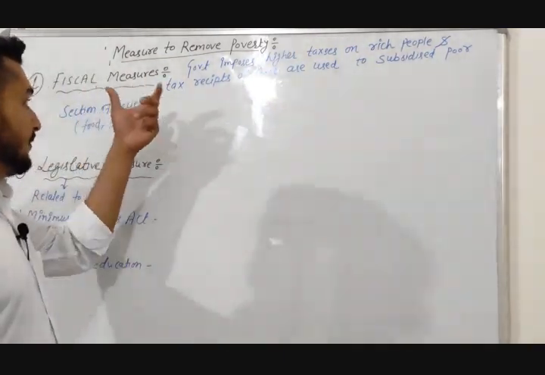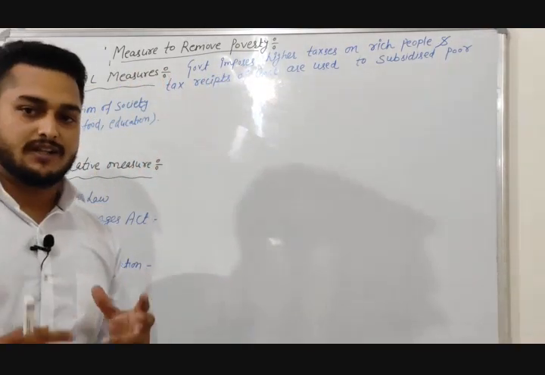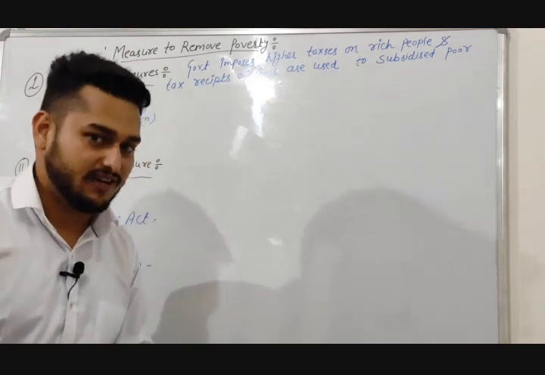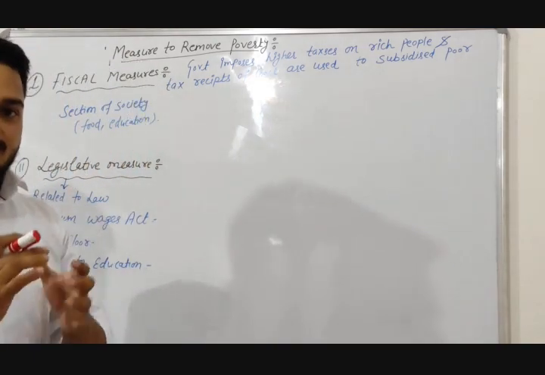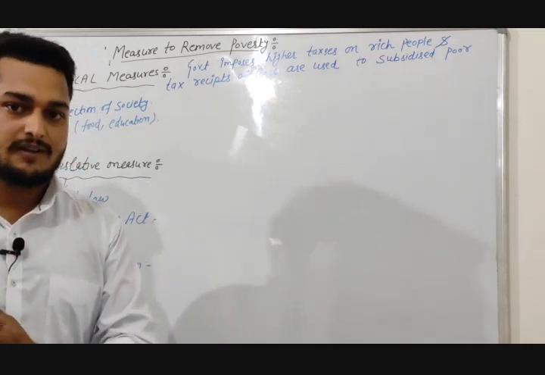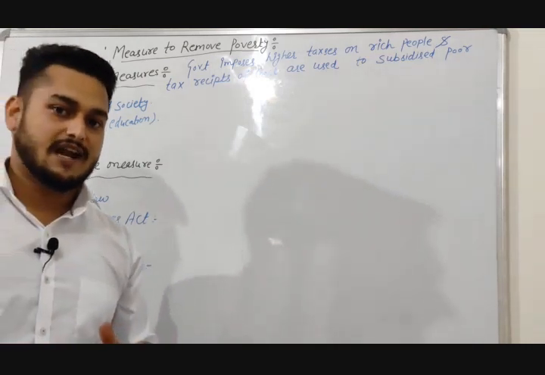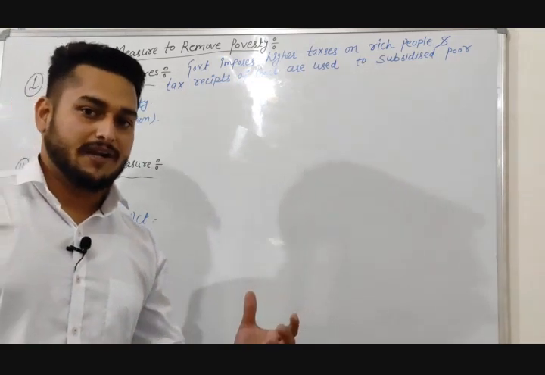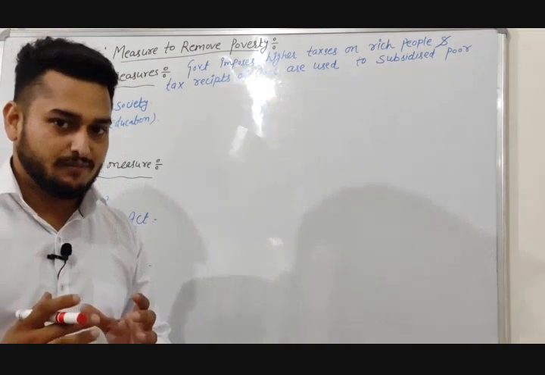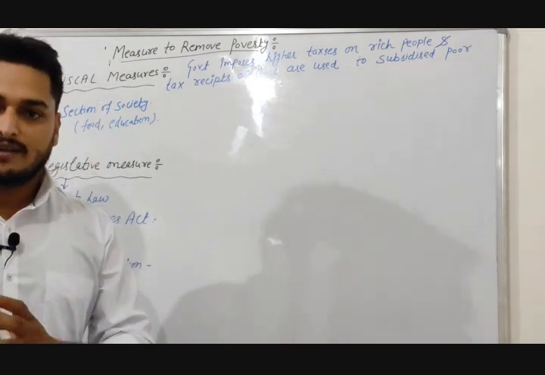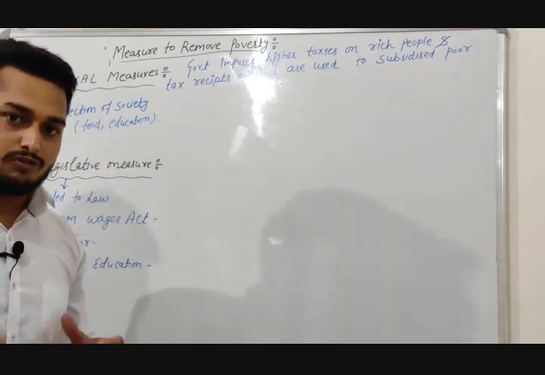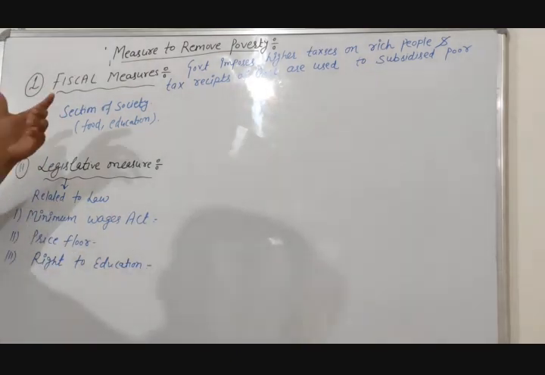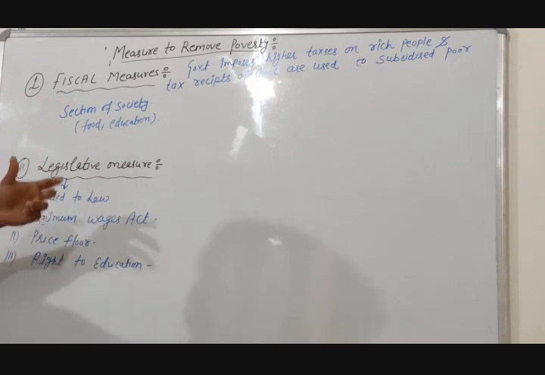Now we are going to discuss measures to remove poverty. There are two measures to remove poverty. First is fiscal measure and the second is legislative measure. There are two policies in economics: the first is fiscal policy and the second is monetary policy. Fiscal policy means the policy of the government, and monetary policy means the policy of the RBI, since monetary means money, money means bank, and bank means RBI. Here we will discuss fiscal measure and legislative measure.